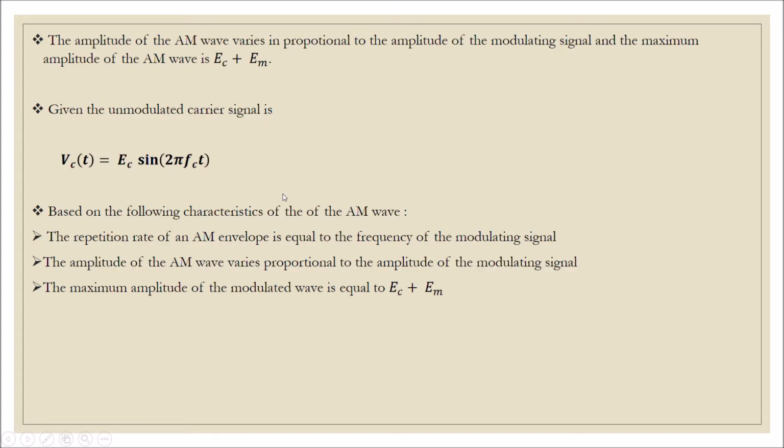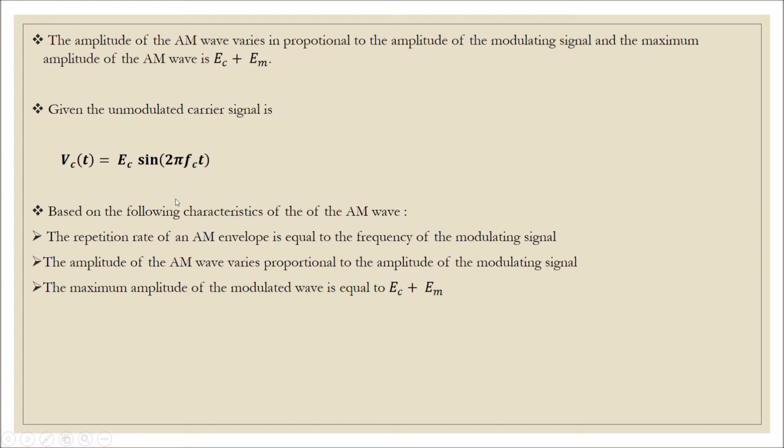Section 2.4, AM voltage distribution and analysis. The amplitude of the AM wave varies in proportion to the amplitude of the modulating signal, and the maximum amplitude of the AM wave is EC plus EM. This is the unmodulated carrier signal, VCT equals EC sin 2 pi FCT.